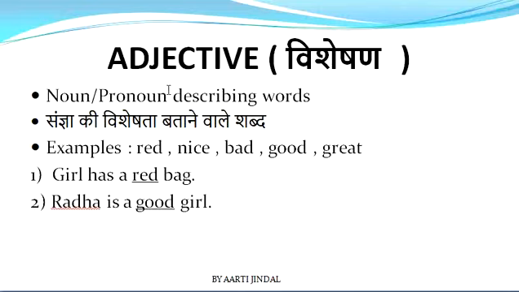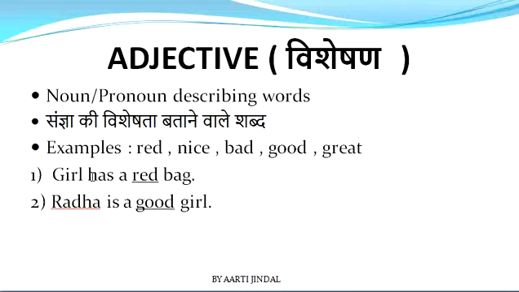In Hindi, we call these adjectives विशेषण. The Hindi definition of विशेषण is संज्ञा की विशेषता बताने वाले शब्दों को हम विशेषण कहते हैं. As an example, we can have red, nice, bad, good, great.